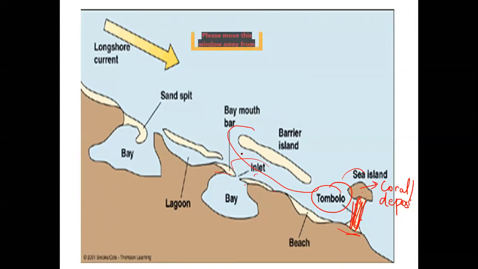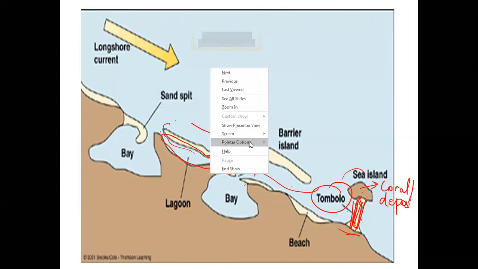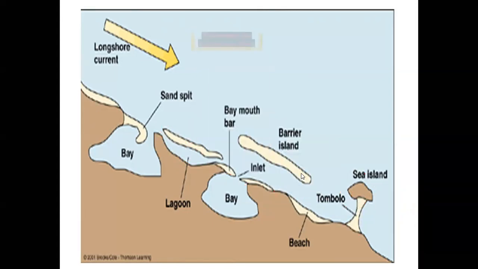Anyways, coming back, I have this lagoon. A lagoon is a small water body between the sand deposition, which can be a barrier island also. But I'm not calling this a lagoon because it has a very wide opening. This does not have a wide opening but a comparatively narrow opening, and it is an enclosed area, a more enclosed environment. So these are important for my fishing, for my agriculture, especially in the state of Kerala, and for my tourism also, right? So these are my most important sand depositions.